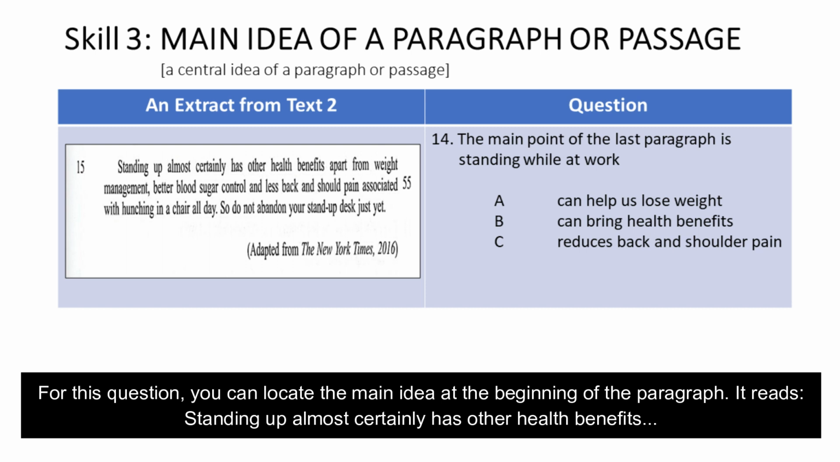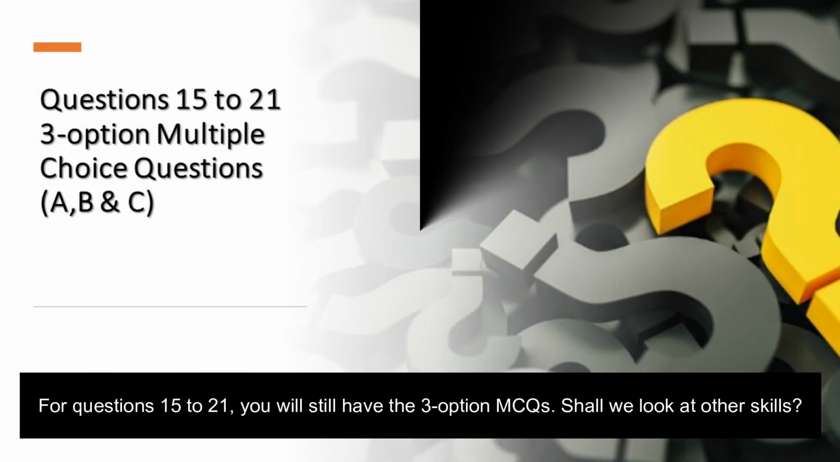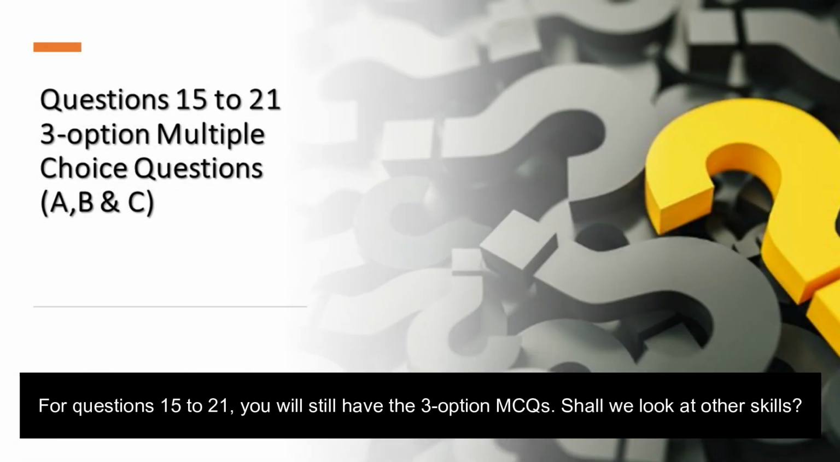For this question, you can locate the main idea at the beginning of the paragraph. It reads, "Standing up almost certainly has other health benefits." Now, only option B has the phrase health benefits. Therefore, the answer is B. For questions 15 to 21, you will still have the 3 option MCQs. Shall we look at other skills?